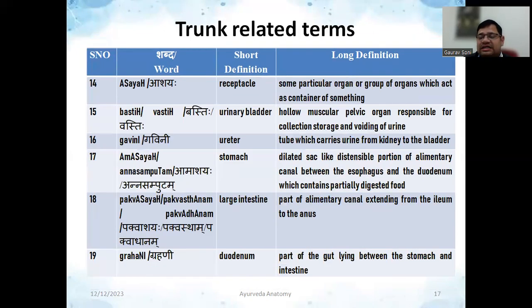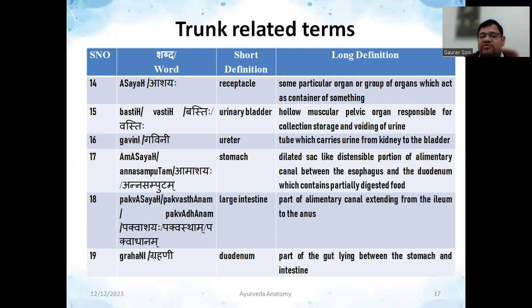Then there is one word called Asaya. Asaya is again a chapter. So Asaya means a vessel type of thing or a covering which is going to be the receiver of something, some dhatu or some dosa, like Vata Asaya, Pitta Asaya. The short definition can be said to be receptacle. So some particular organs or group of organs which act as a container of something. That something can be dhatu, dosa, or anything else, or mutra. Like this, it can be asaya. So asaya will be of different types, 7 types typically: vata asaya, pitta asaya, rakta asaya. We'll talk later about asaya.